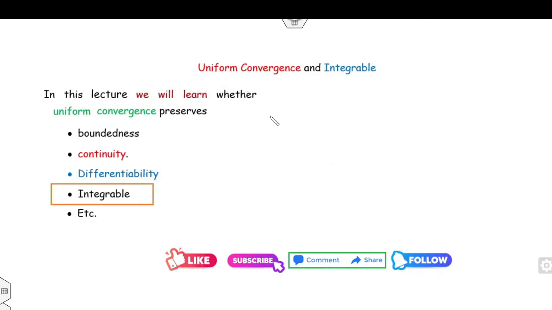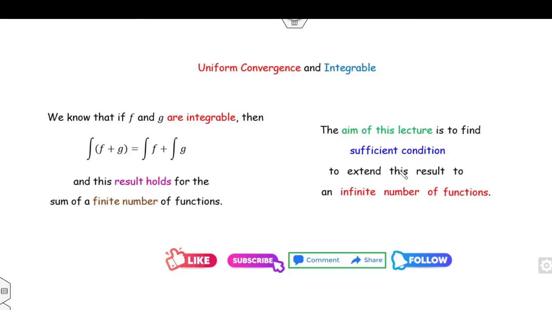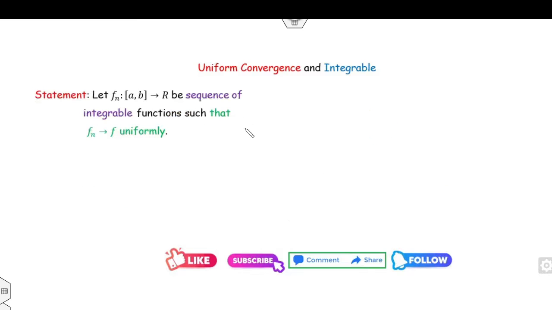As we have described boundedness, continuity and differentiability in our previous lectures, today we will see the relationship between the uniform convergence and integrability. We all know if you have two functions which are integrable, then the integration of f plus g is nothing but the integration of f plus the integration of g. This result also holds for a finite number of functions. Now, can this result be extended to an infinite number of functions? That is the aim of today's lecture.